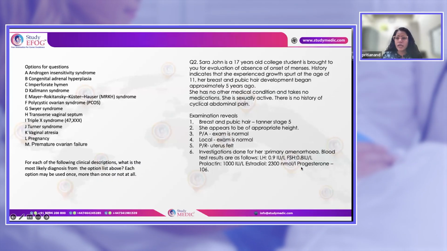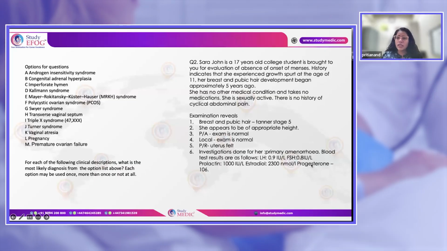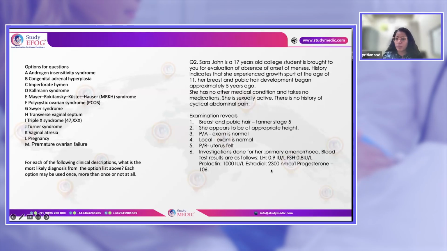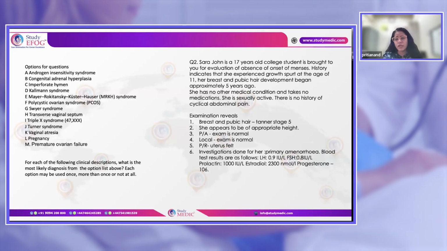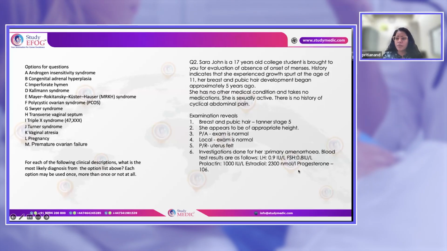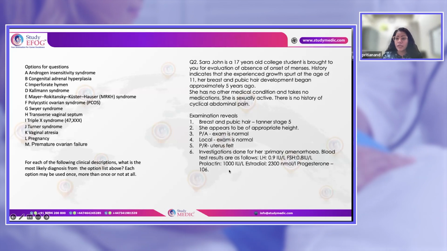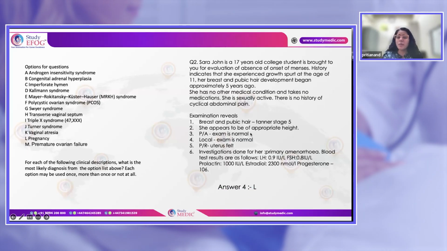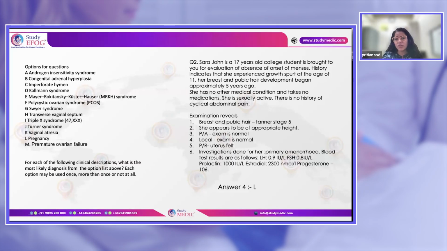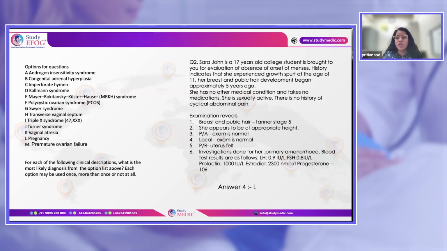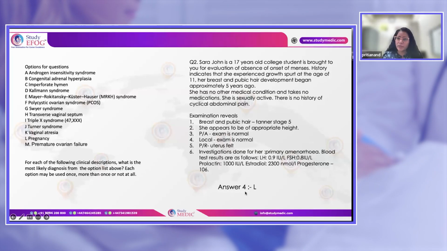Now, if the LH and FSH are low and everything down below will be low, then it means that the patient has hypogonadotropic hypogonadism resulting in primary amenorrhea. But here the picture is something different. Low pituitary hormones and high ovarian hormones with high prolactin, and being sexually active at 17 years old. So these patients very rarely can be pregnant before the onset of the first episode of menses. If you look into the hormone profile, you will clearly make out that these are pregnancy-related changes in the hormonal profile.